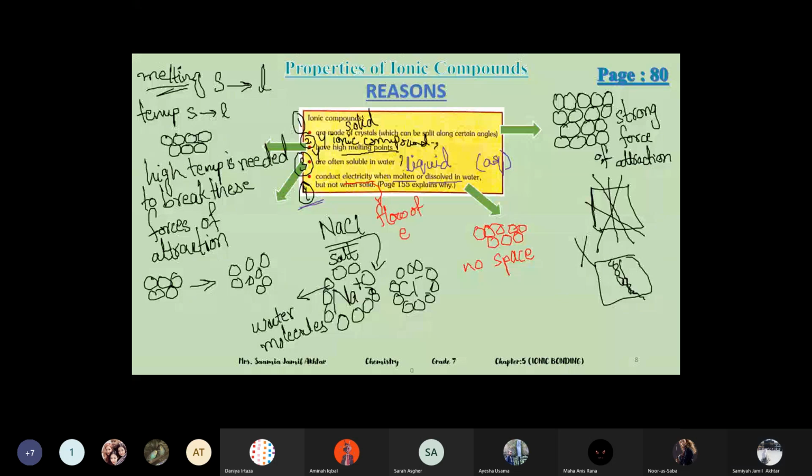So if there is no space for the electrons to move, there will be no conductance in solid. So that is why solid ionic compounds cannot conduct, because of the tight structure.